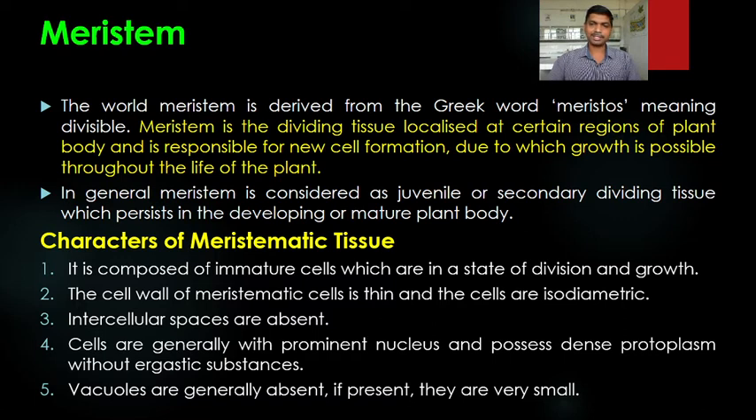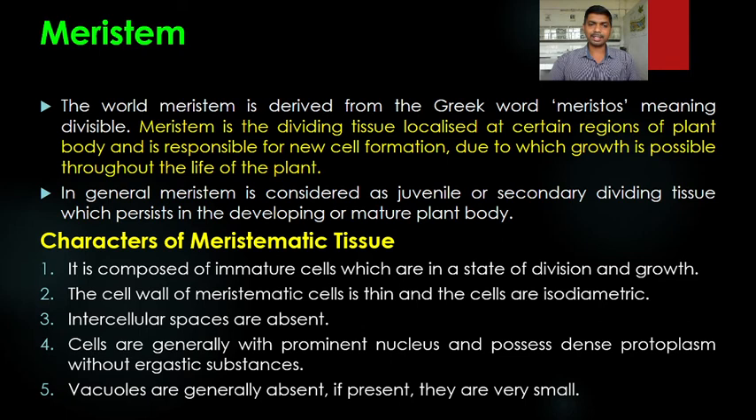Iso means same diameter, same on all sides, having the same length and breadth. So the cells are isodiametric, and the cell wall is thin. Intercellular spaces are absent. Intercellular spaces are the empty spaces present in between the cells. So no space in between the cells is present. The intercellular spaces are absent in the meristematic tissue.